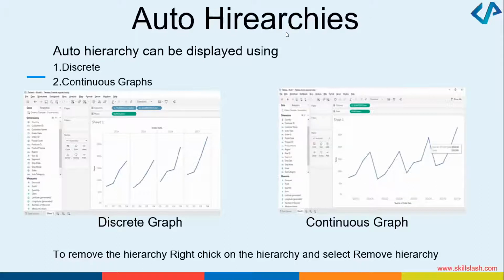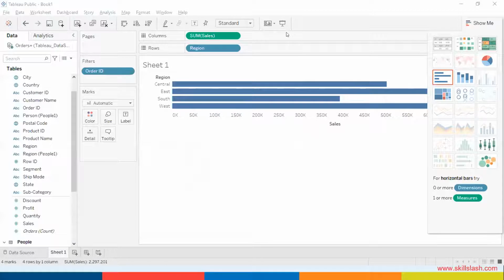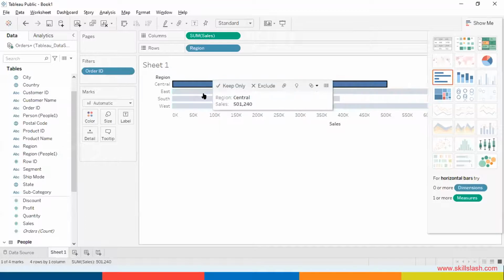Okay, now the next thing that I wanted to show you is how we can group the information in Tableau. Let's say I wanted to do some grouping. I wanted to calculate the sum of the sales region wise. Imagine this is the data for Amazon, where Amazon has divided the sales into central, east, south, and west. I wanted to group the data. What can I do? I can select these options.